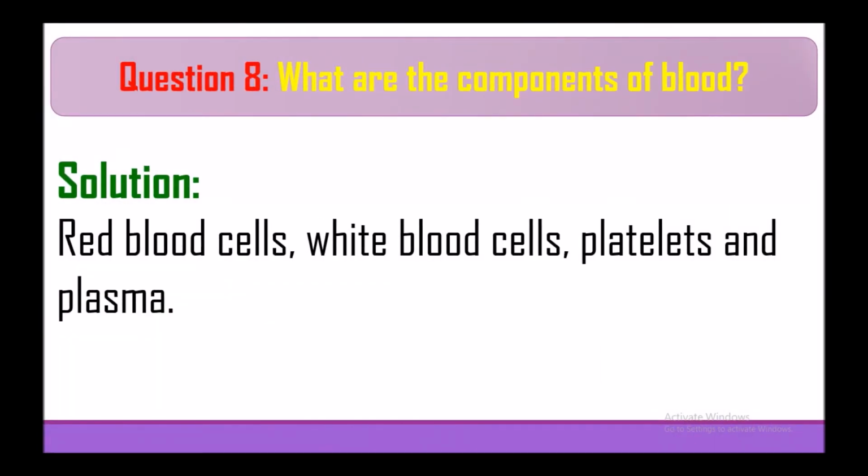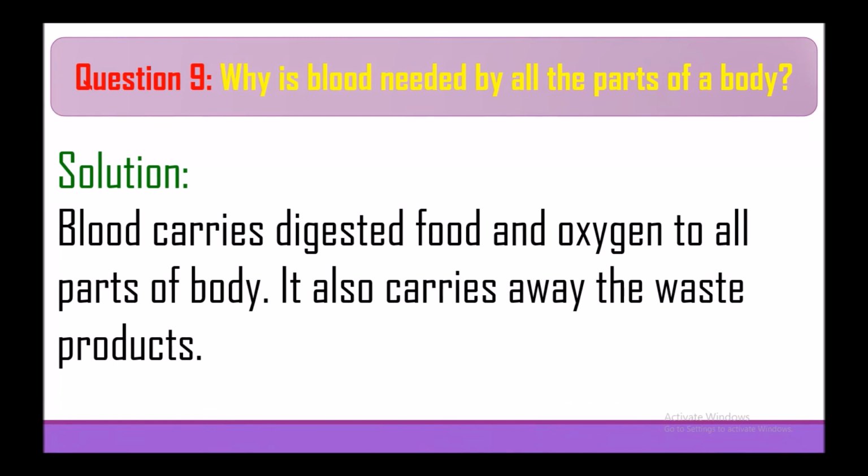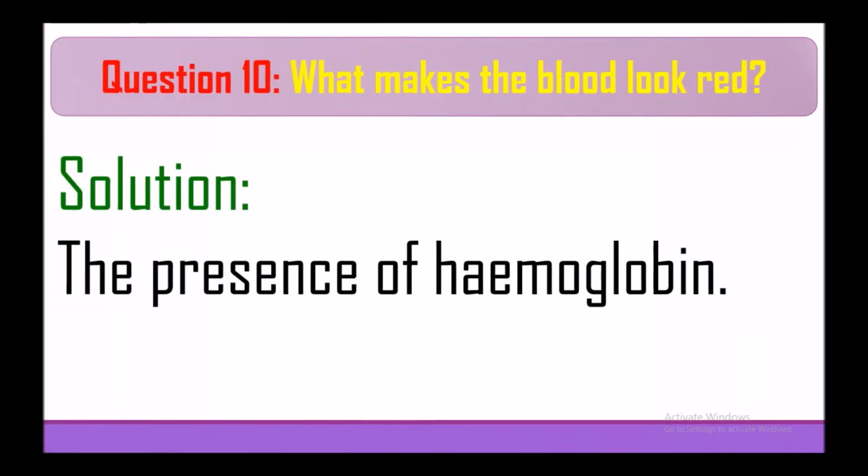Question 8. What are the components of blood? So the answer is red blood cells, white blood cells, platelets and plasma. Why is blood needed by all the parts of our body? So blood carries digested food and oxygen to all parts of the body. It also carries away the waste products. What makes the blood look red? So the blood looks red because of the presence of hemoglobin.